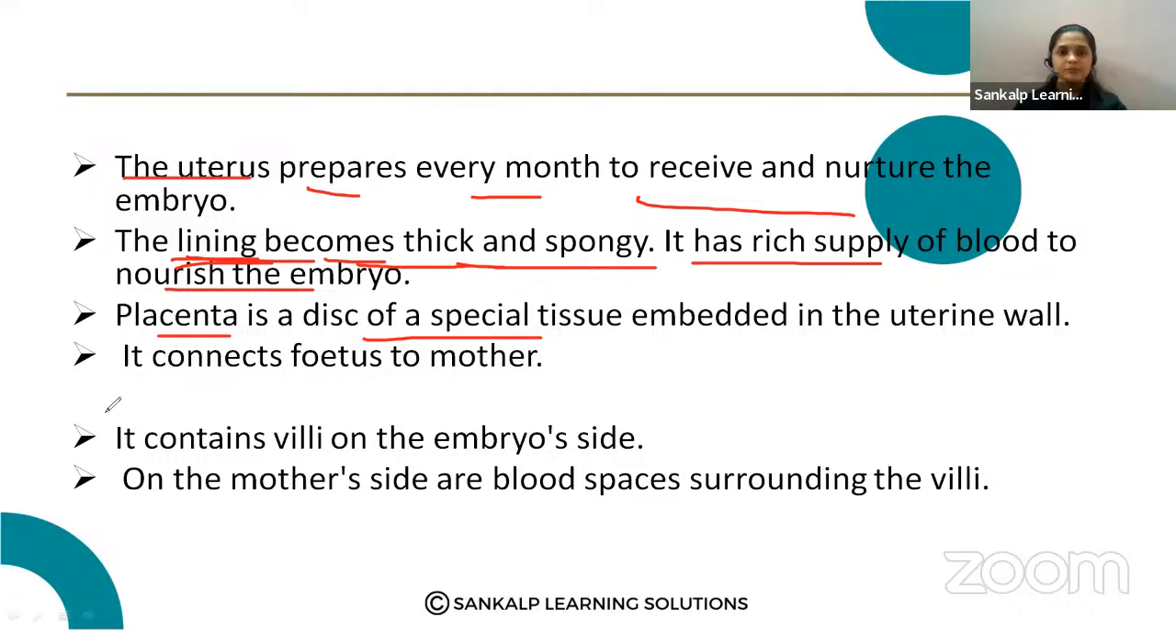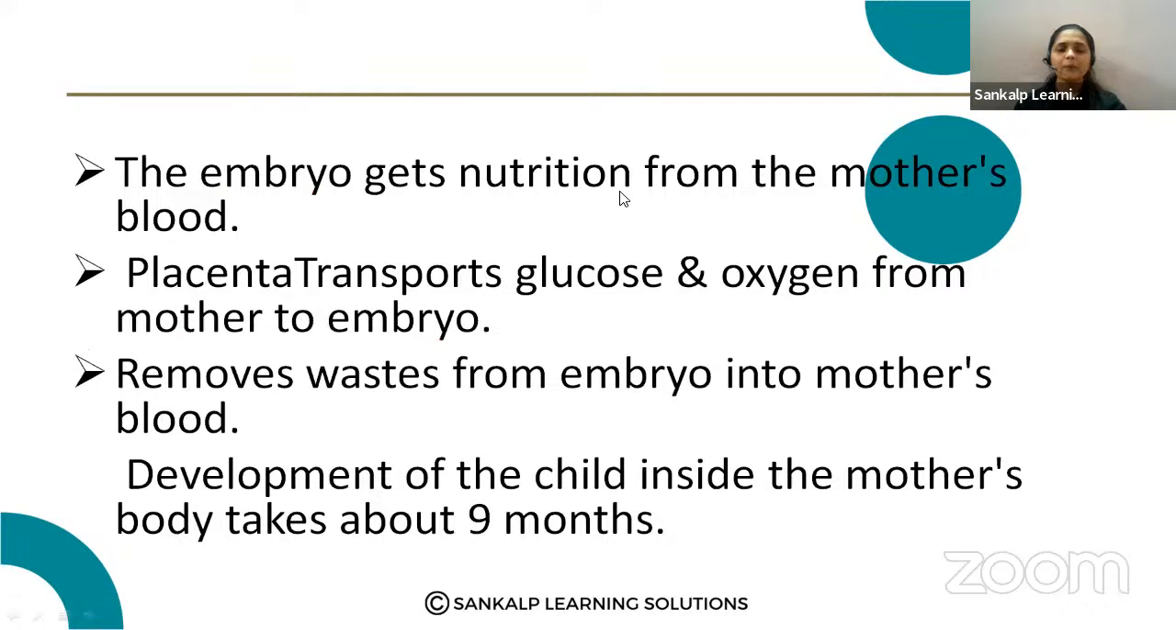Here the embryo gets nutrition from the mother's blood. The placenta transports glucose and oxygen from the mother to the embryo. If the embryo needs glucose or oxygen, it is transported from the mother to the embryo. It is also helpful in removing waste from the embryo into the mother's blood. So like this, the development and nourishment of the embryo takes place inside the mother's body.